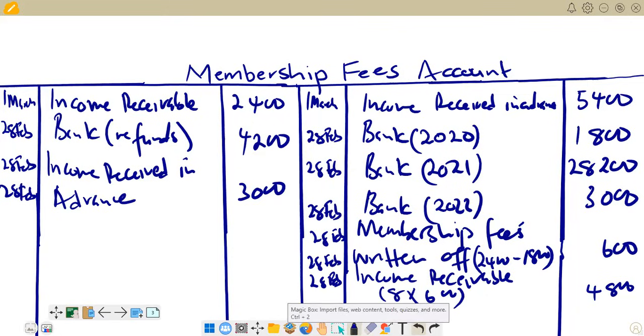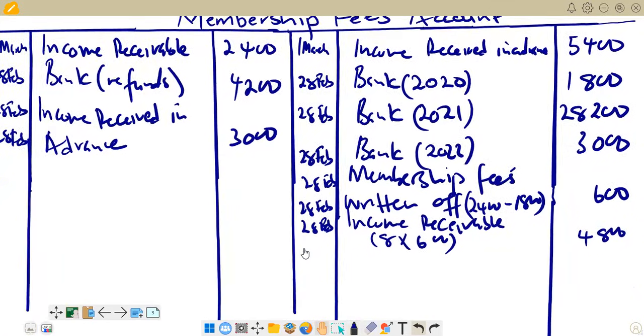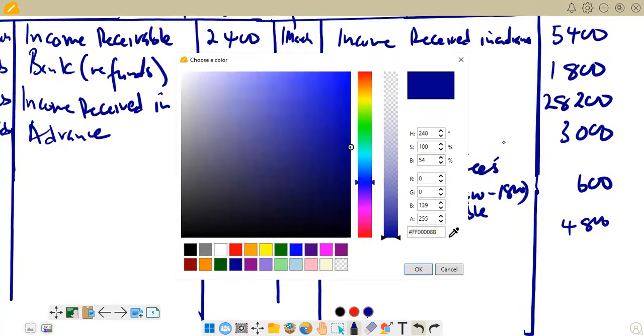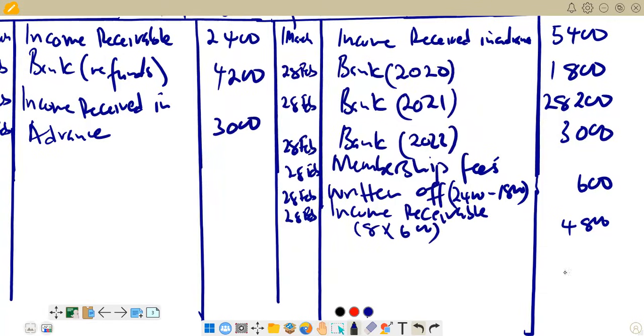Right, having done this, this is now the end of the question. We are now balancing the account. So basically, what we are supposed to do there is add the total of the debits, and then add the total of the credits, and then obviously the bigger side is going to come in between the double lines.